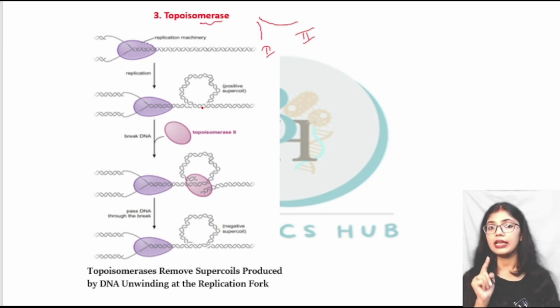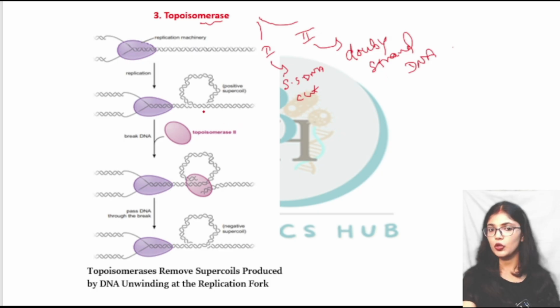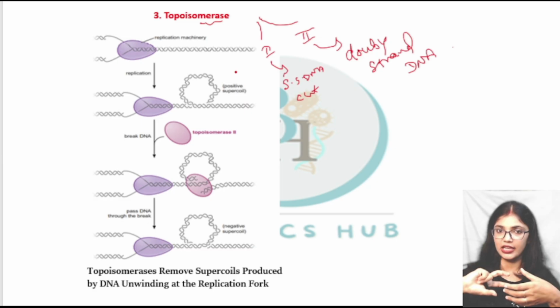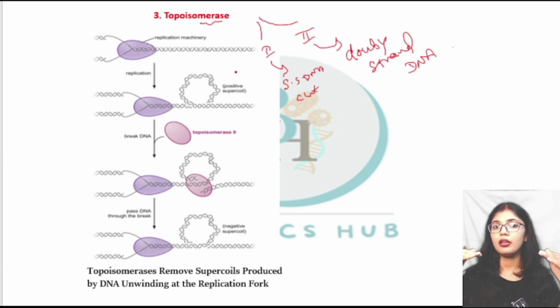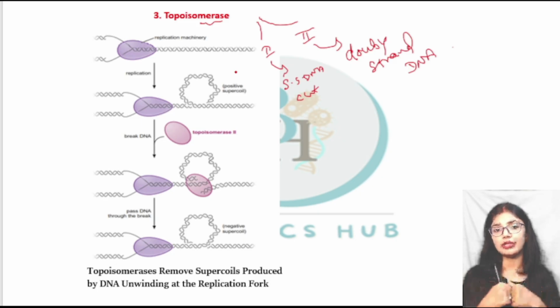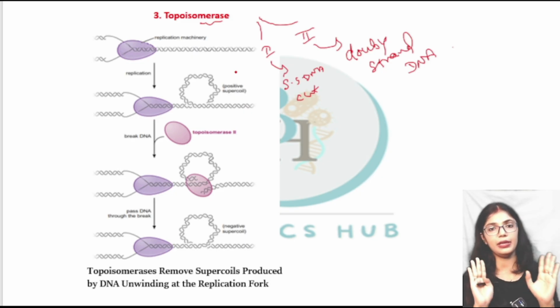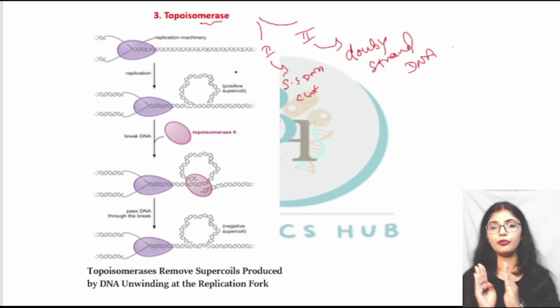Topoisomerase 1 cuts the single-stranded DNA, and topoisomerase 2 cuts the double-stranded DNA. After the cutting of the strand, it twists itself to form the linear form of the DNA. Again it rejoins, due to which the positive supercoil will not form, it will be like a simple DNA. This is the work of topoisomerase.